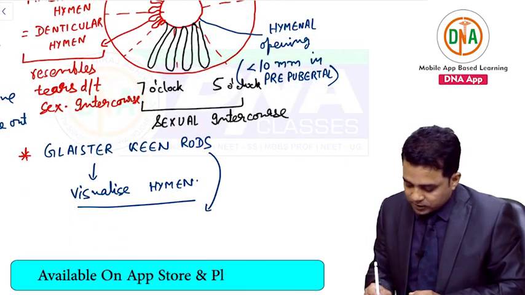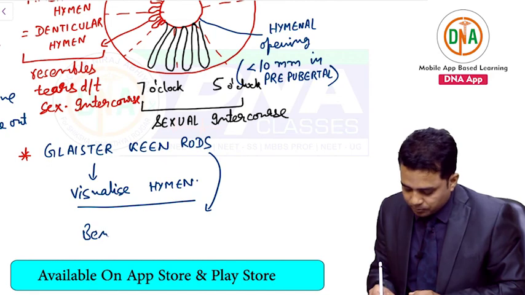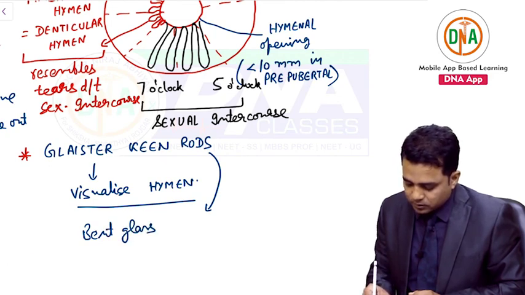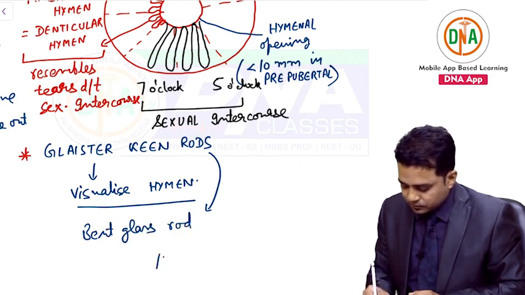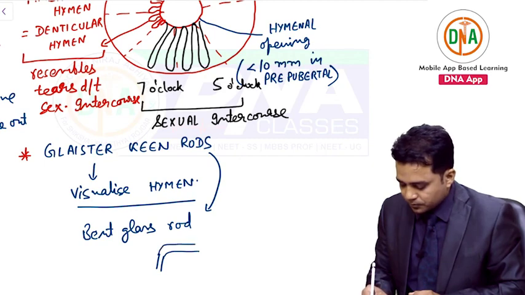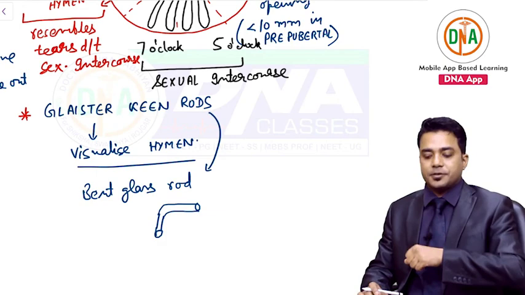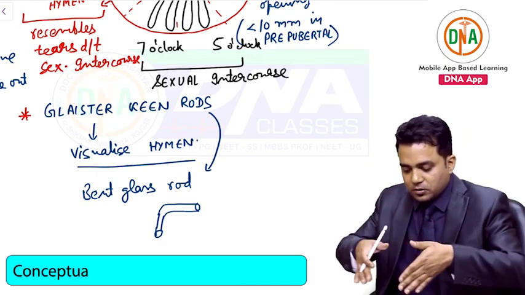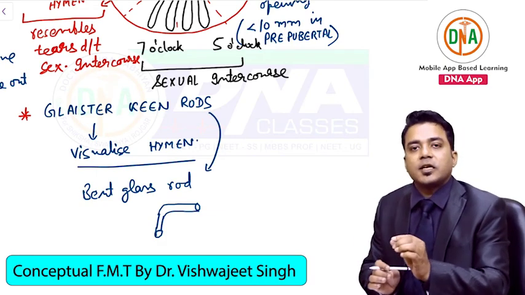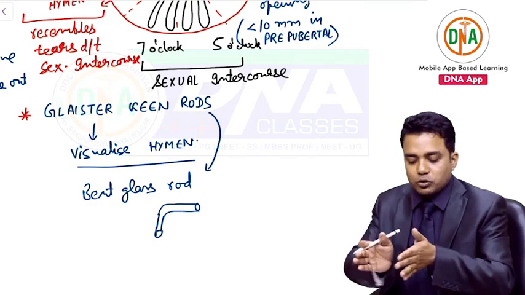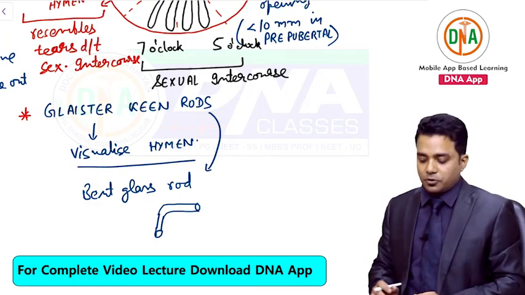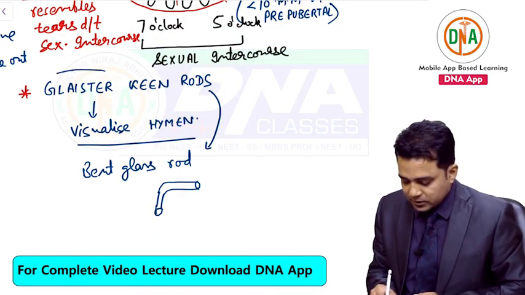A Glaister Keen rod is a bent glass rod like this. It is inserted in the vaginal introitus. The area of the hymen is clearly visualized when it is opposed over the ends of the bent glass rod tube. These are called Glaister Keen rods.